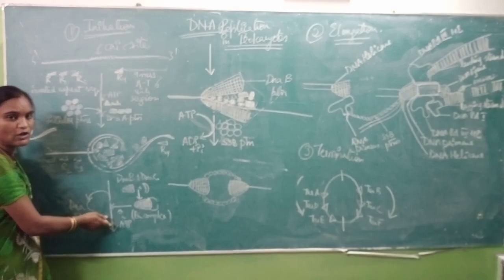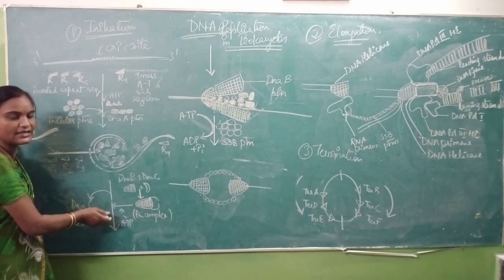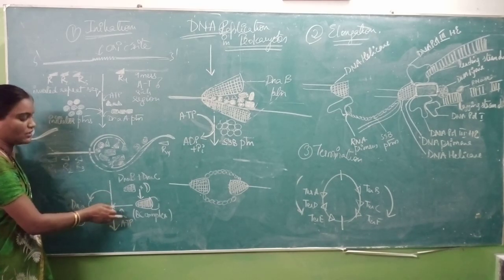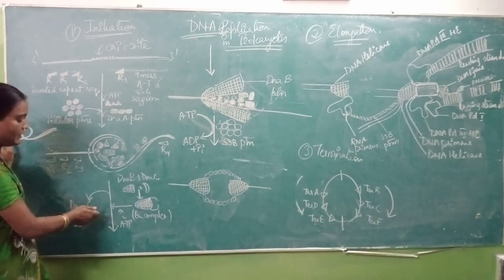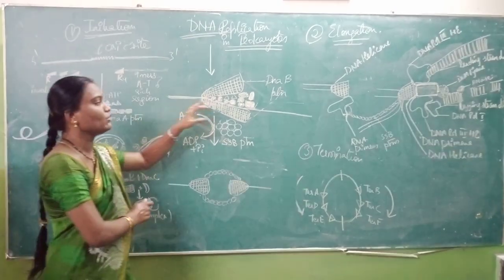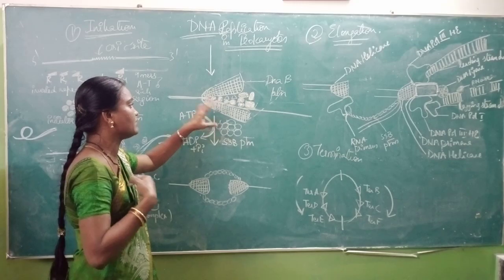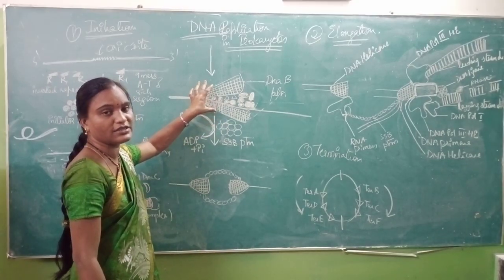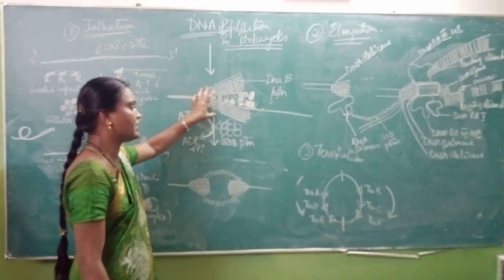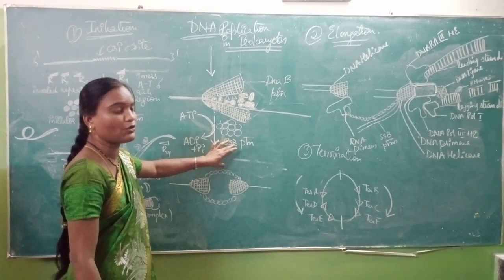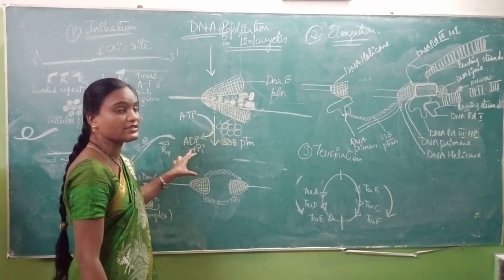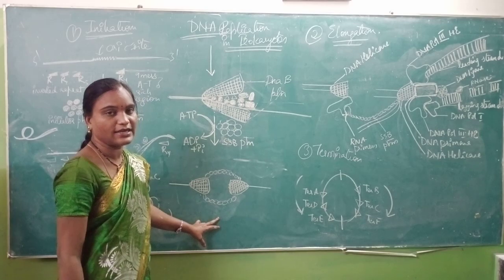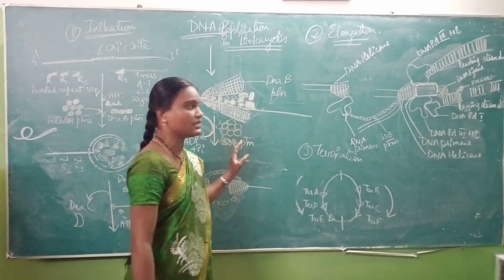So after bending, then what happens? Addition of the DNAB-DNAC complex, the DNAB helicase enzyme and DNAC, the helicase holder. Both of them are added, and with release of DNAC, this reaction will take place 2 times. Hence 2 DNAB proteins, that is 2 helicase enzymes, are involved in the reaction. And after addition of SSB proteins, with the release of high energy compound, a replication bubble is formed.